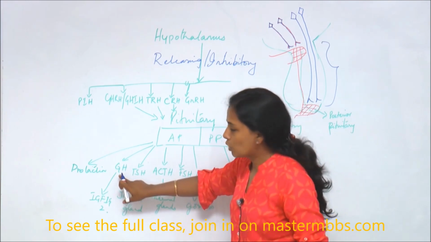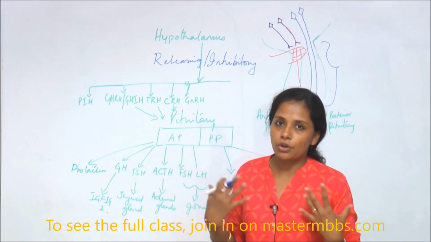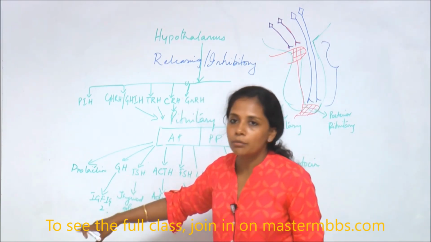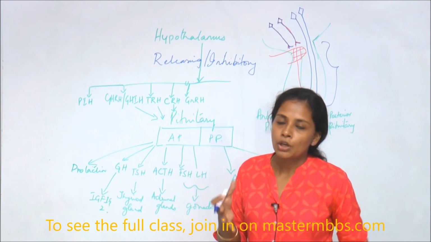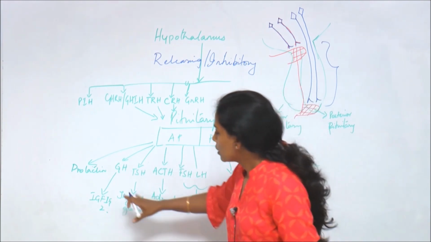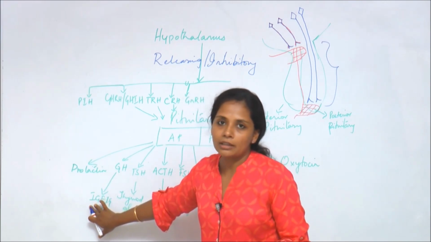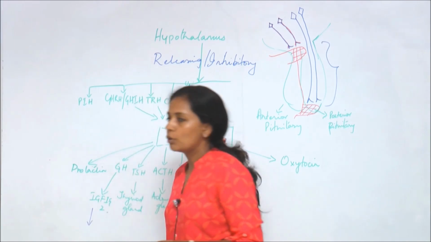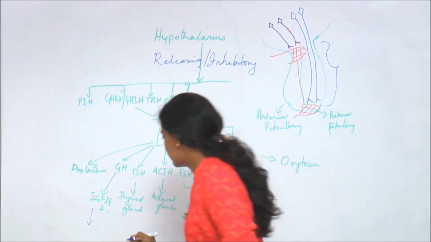Now growth hormone, once it is released, as the name itself says, it causes growth and development. So it acts on liver and other tissues and produces somatomedins. Somatomedins are a group of growth factors, an old name. Somatomedin is an old name. So under that you have insulin-like growth factor 1 and 2. So this insulin-like growth factor 1 and 2 is the one which brings about the actual physiological effects.